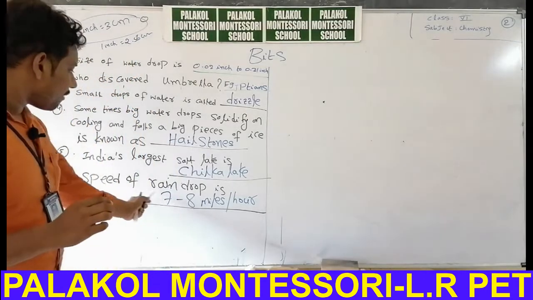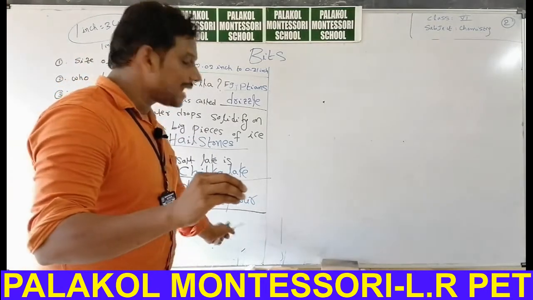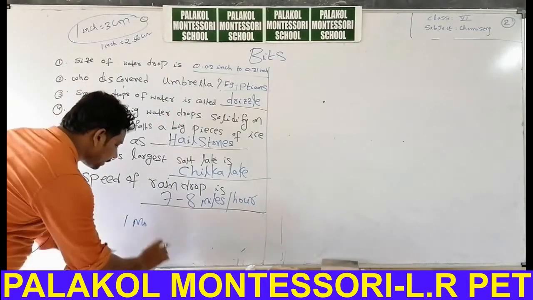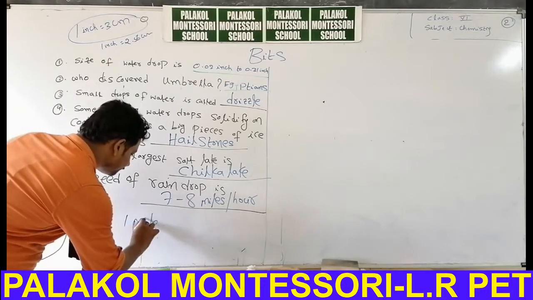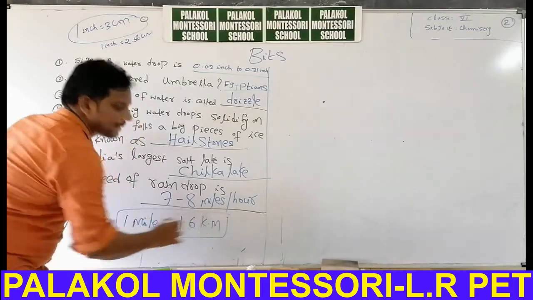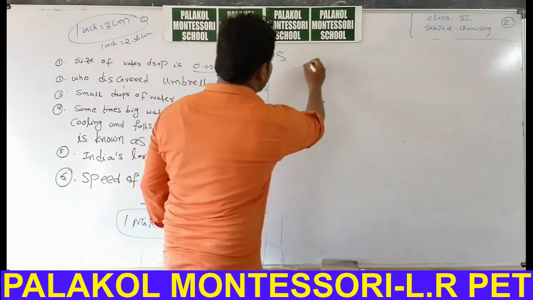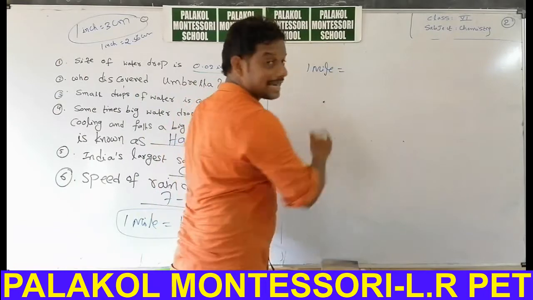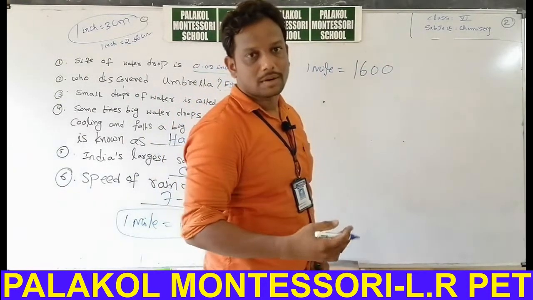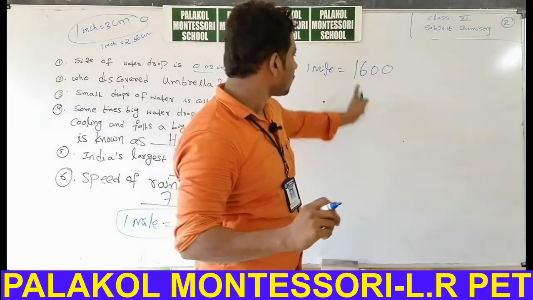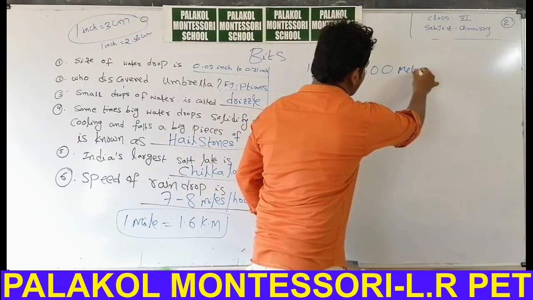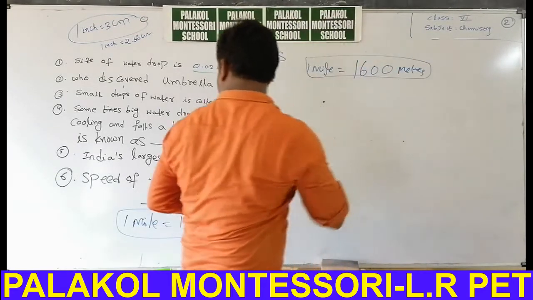Once again, speed of raindrop is 7 to 8 miles per hour. 1 mile is equal to 1.6 kilometers, simply 1.5 kilometers. 1 kilometer is equal to how many meters? 1000 meters. So 1.6 into 1000 is 1600 meters. Very, very important bit.